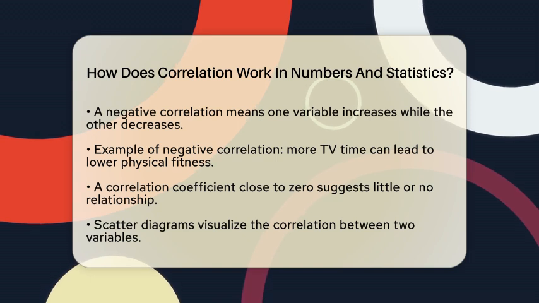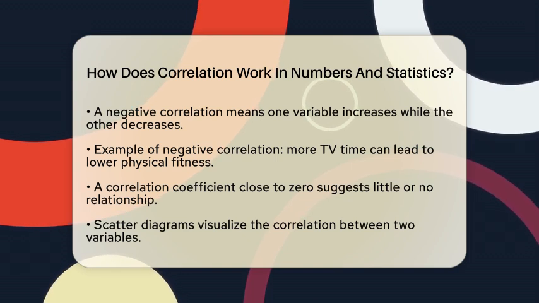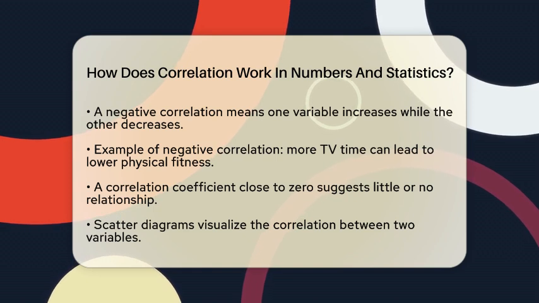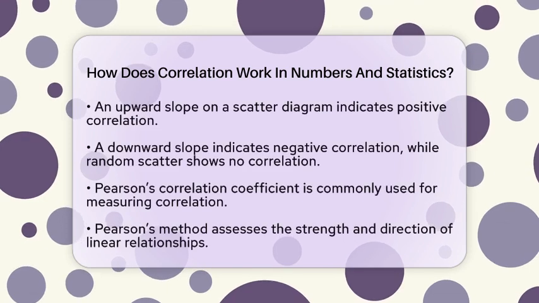This graph plots the values of the two variables on horizontal and vertical axes. If the points form an upward slope, that indicates a positive correlation. A downward slope shows a negative correlation, while a random scatter suggests no correlation at all.